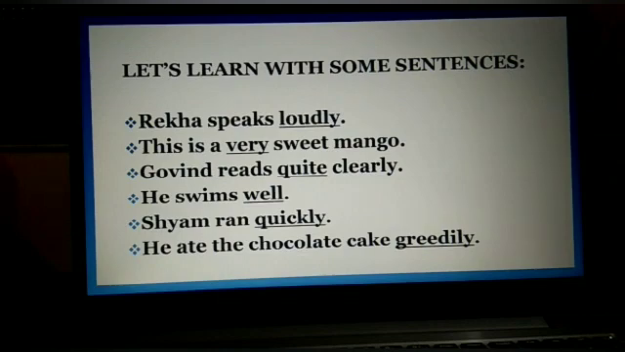Now the next example. He ate the chocolate cake greedily. Now in this example, greedily is an adverb as when we ask the question, how did he eat the chocolate cake, we get the answer greedily. It means that in what manner he ate the chocolate cake, we get the answer greedily. So greedily is an adverb.